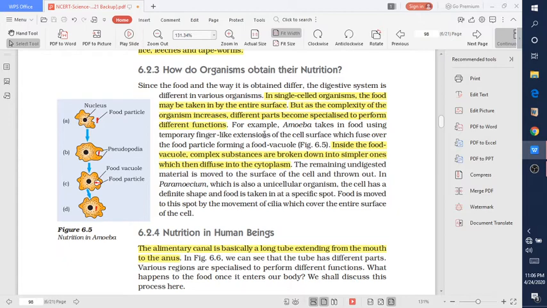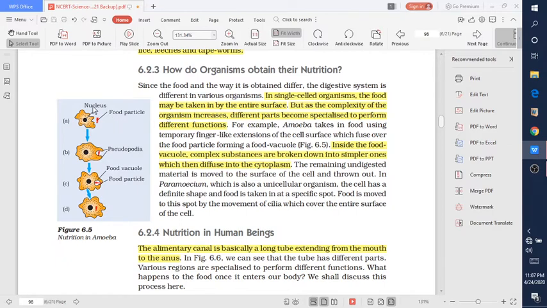So in the single cell amoeba, it takes in food using temporary finger-like extensions, and these are known as pseudopodia, which fuse over the food particle, forming a food vacuole.